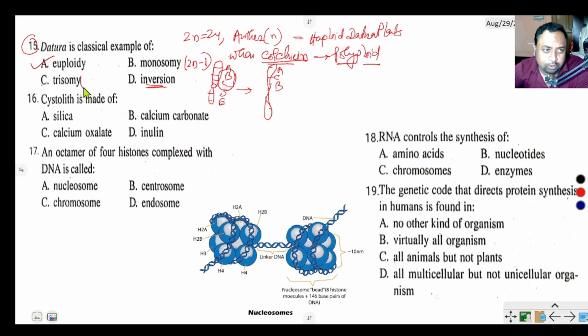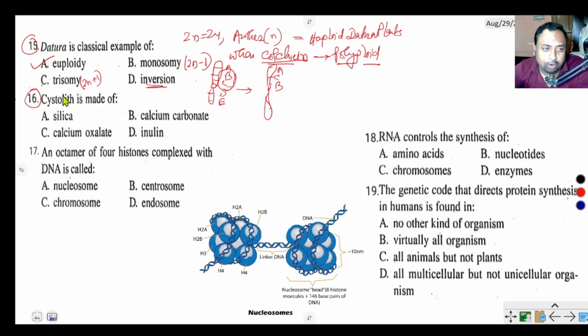Trisomy means when the chromosome number increases by one. An example of trisomy is Down syndrome, and monosomy is Turner syndrome. Question number 16 says cystolith.